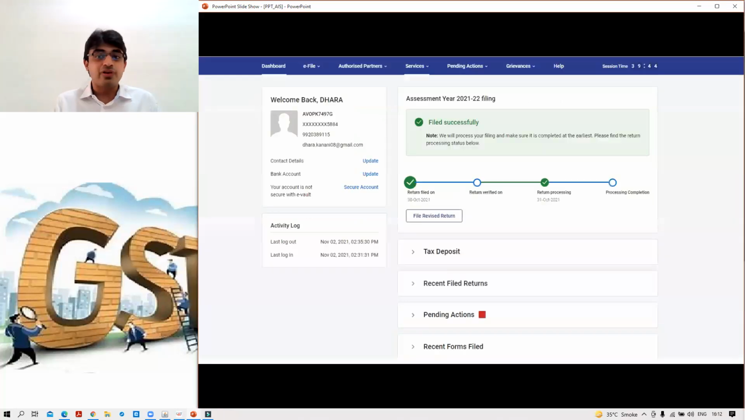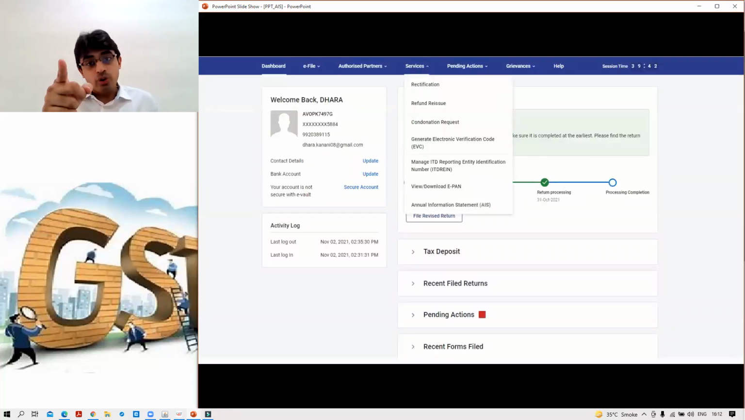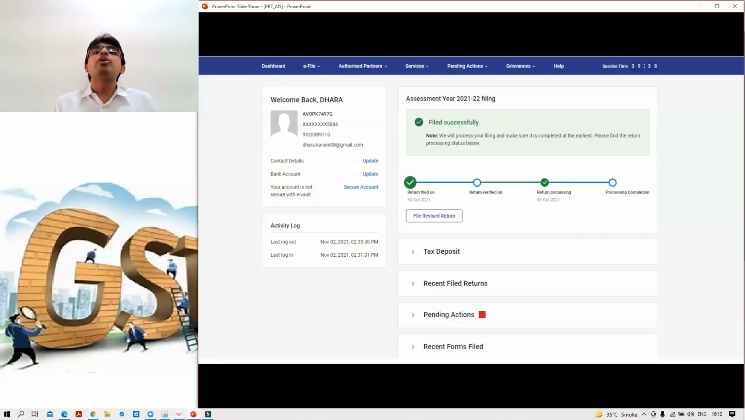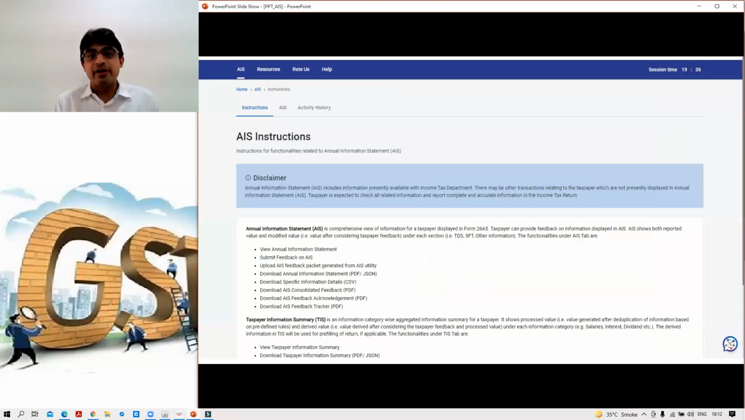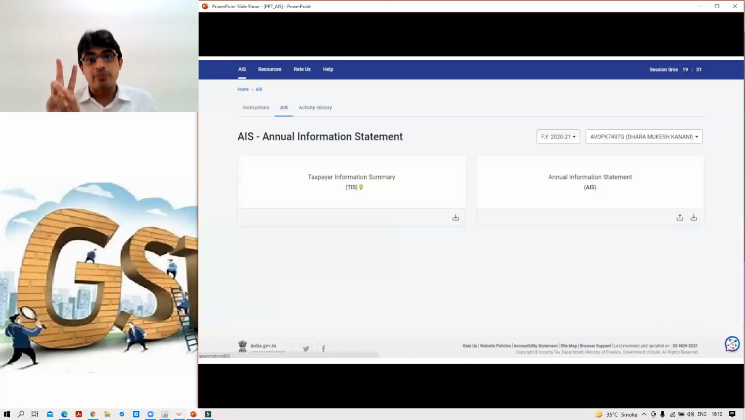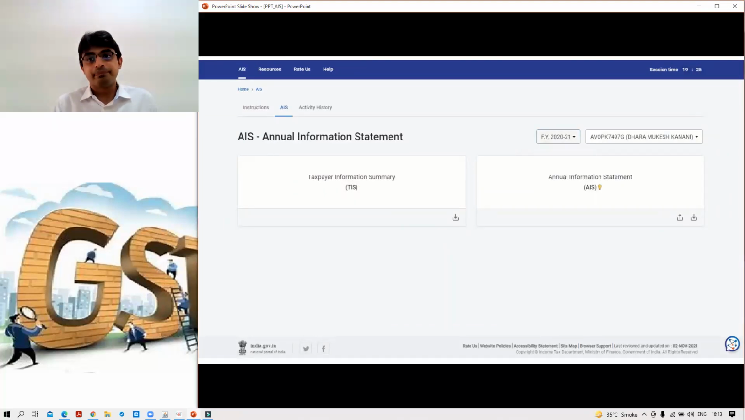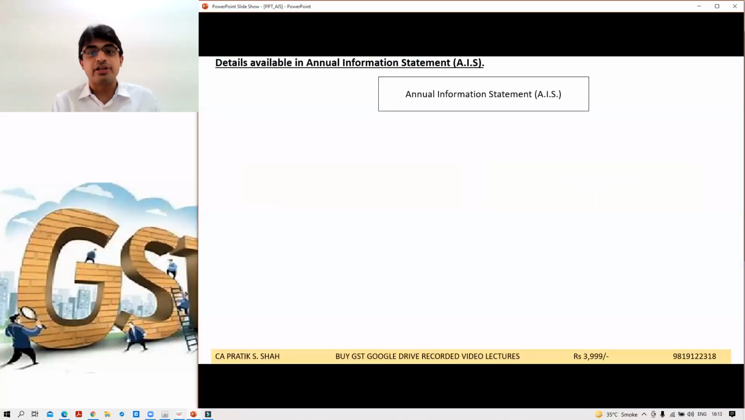See this. When you log in, go to the services tab, you will find this AIS. When you click on the proceed button, two tabs will be available. See this, AIS, annual information statement, two tabs: TIS, taxpayer information summary, and annual information statement. Both the things are available. Getting it? So please refer to this annual information statement. Now let us cover it in detail.